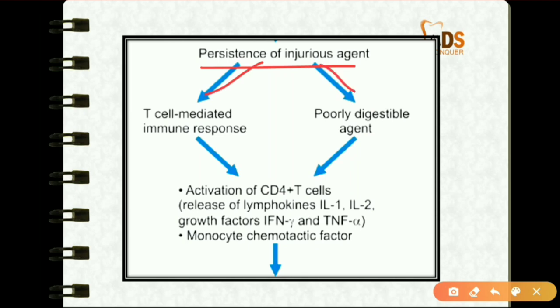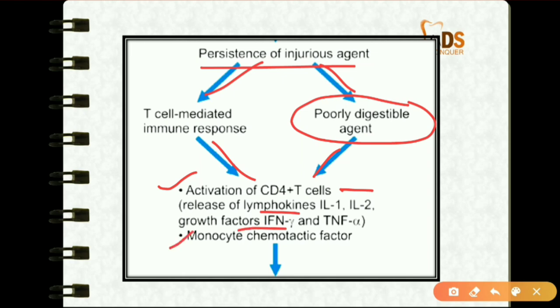there may be a T cell immune mediated response or a poorly digestible agent. All these things will activate the CD4 T cells, which will release lymphokines, growth factors, and also monocyte chemotactic factor.